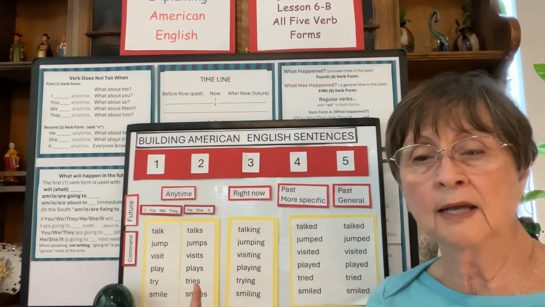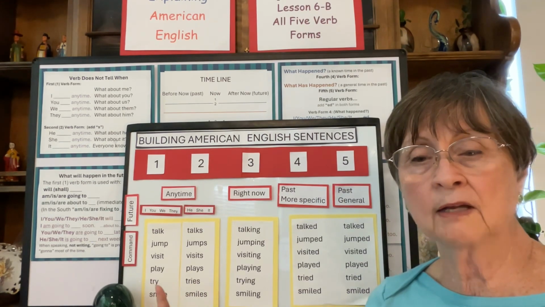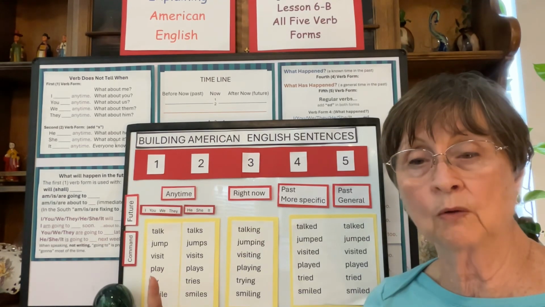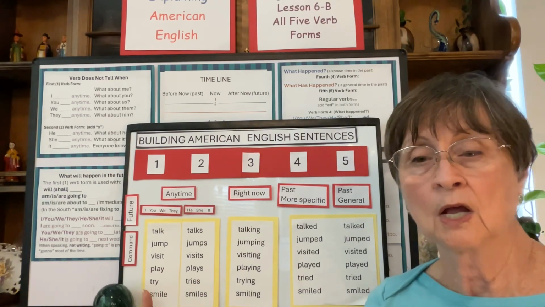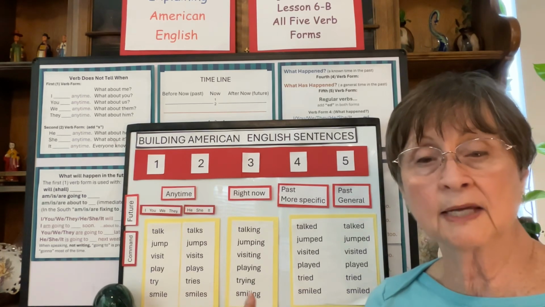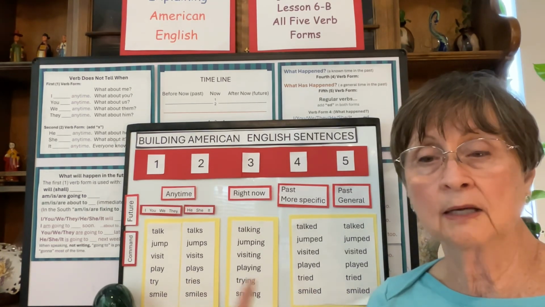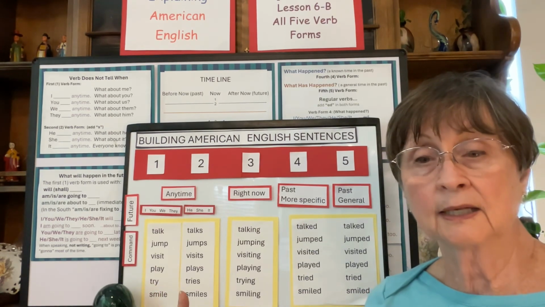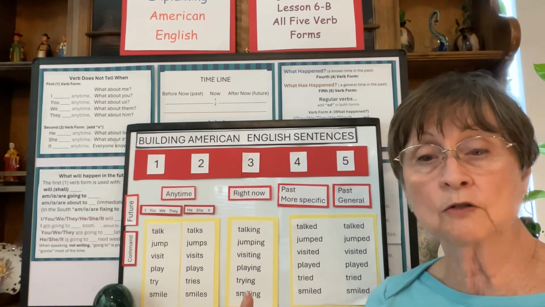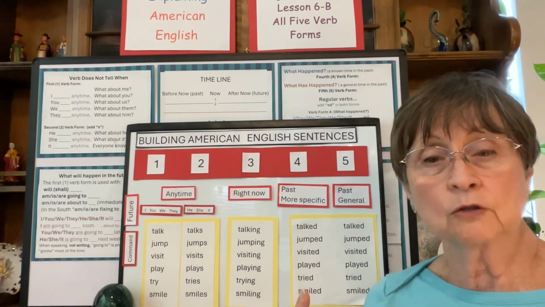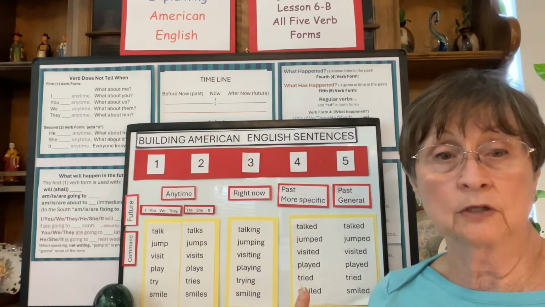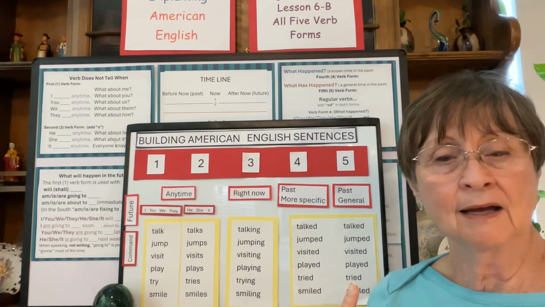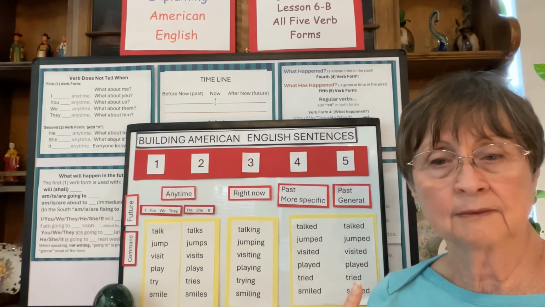Okay, try. We have to change the Y to an I if there's a consonant before it. We didn't have to do that here because a vowel was before it. But try has a consonant. Try, tries, trying, tried, tried. They try to do that correctly. He tries to win. They are trying to study. He tried to make pancakes yesterday, but they burned. Okay. And they have tried many times to win the race.